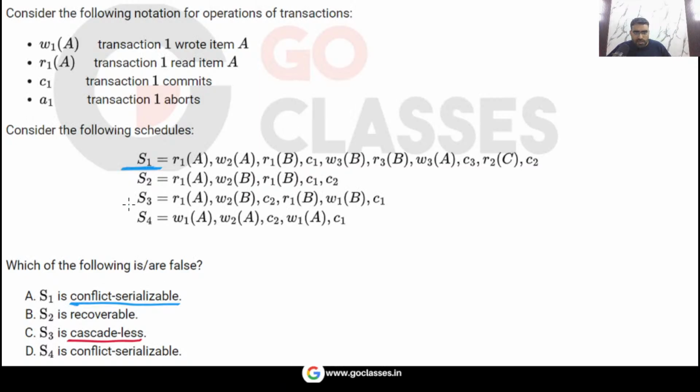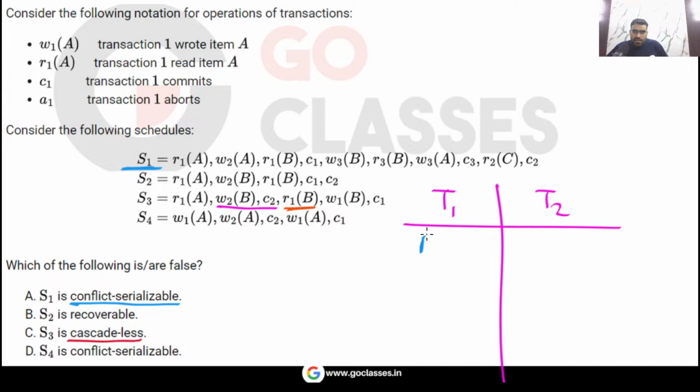So let's check this S3. The question is asking, is this S3 cascade-less or not? Do we have a dirty read in this S3? Just check. Is there any dirty read in this S3? See, there is a read operation here. There is a read operation here. But this is not a dirty read, because T2 has already committed. T2 has already committed. So there is no dirty read.